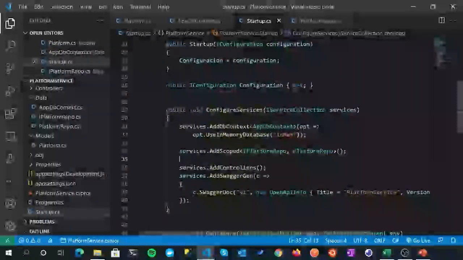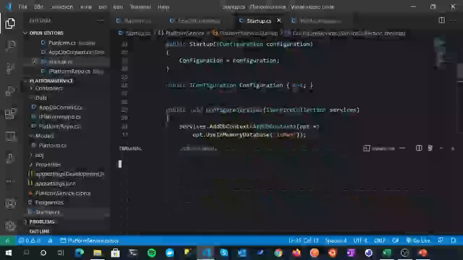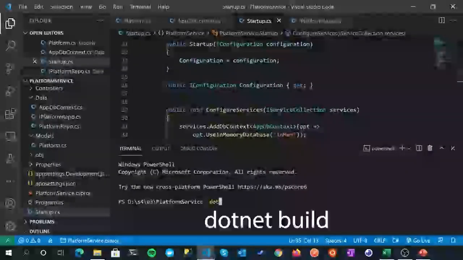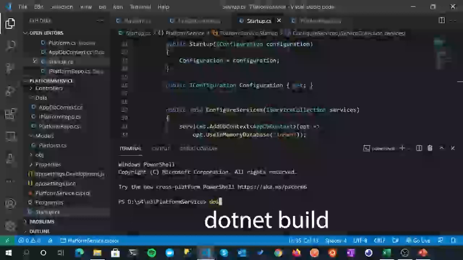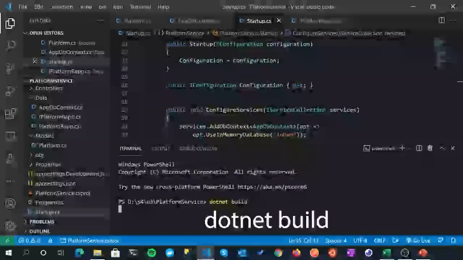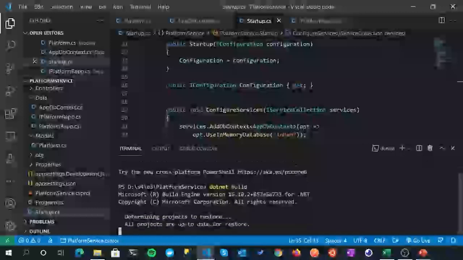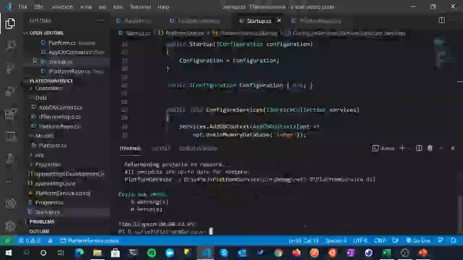The one thing we've not done so far is build. So let's just bring up our command line and let's just do a .NET build. There's not much to run yet, so we'll just do a build. I mean, it should be okay. We'll run it once we've come to the end of this section of data stuff. So that's all good. I just want to make sure we're okay to go.